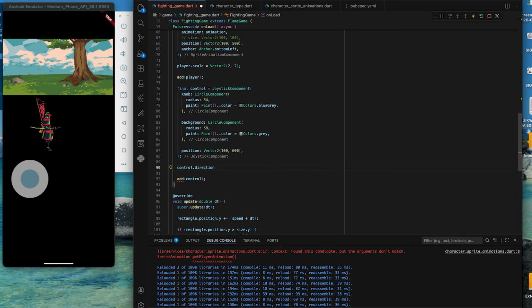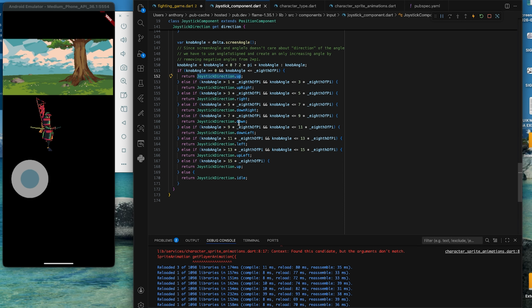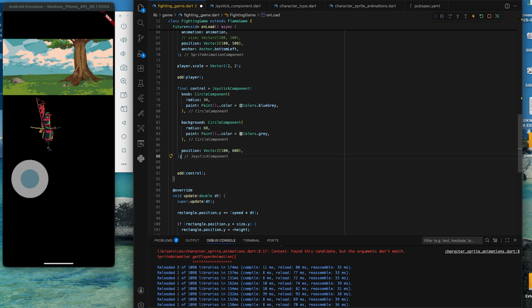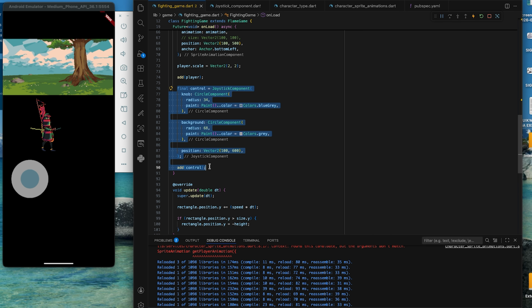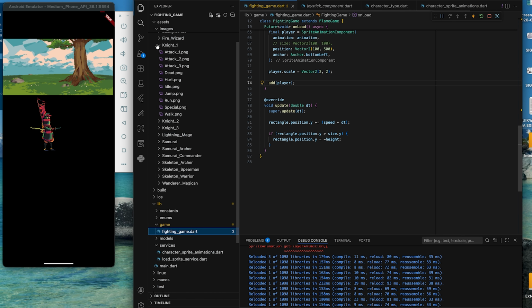If you want to listen to updates from the joystick, you can just check for the direction variable in the joystick component, and this direction is an enum telling you which position the joystick is facing at that time. We can use this for our game, but I want to use something more custom built, so you can see how you can create a button for any purpose.